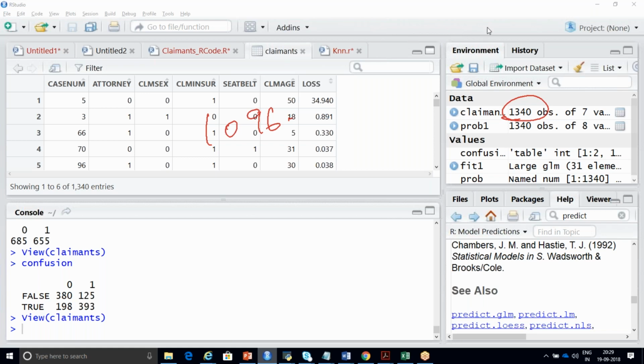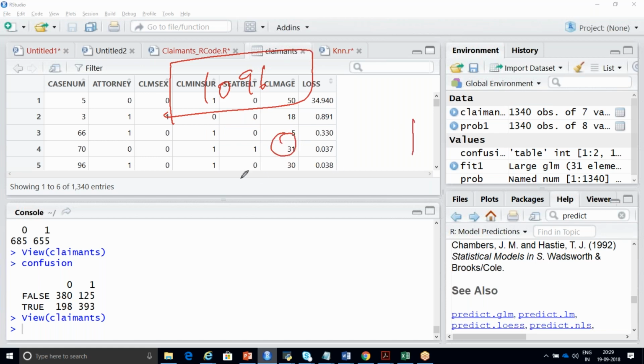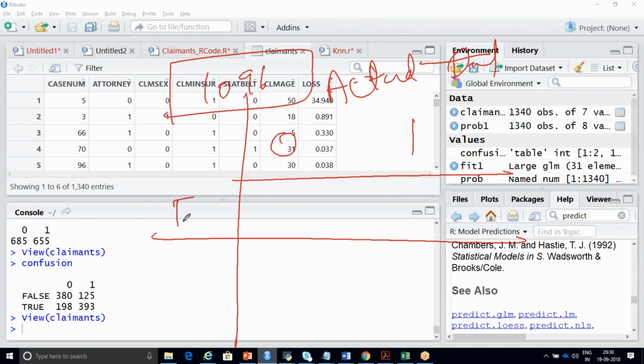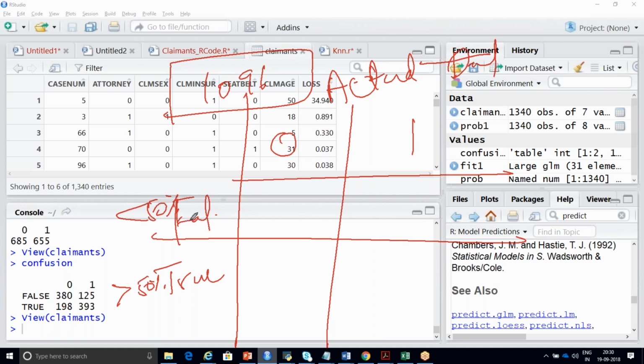Due to missingness. So out of this 1096 observations, in your attorney column, whether 0 or 1, this is your actual data. And your predicted is false or true, greater than 50% probability, less than 50% probability. Getting my point now? Yes. Now this false means it is 0. True means it is 1.